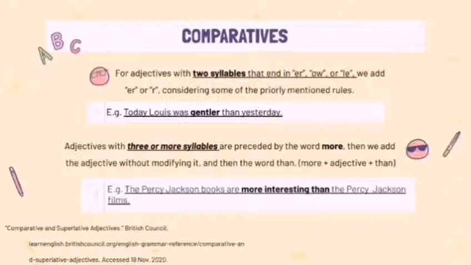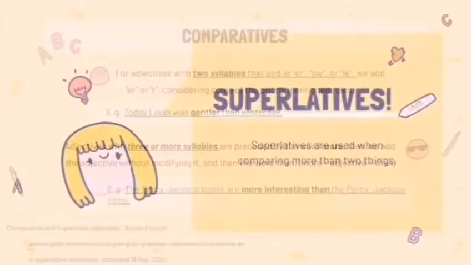Adjectives with three or more syllables are preceded by the word more, then we add the adjective without modifying it, and then the word than. This is more plus adjective plus than. For example, the Percy Jackson books are more interesting than the Percy Jackson films.